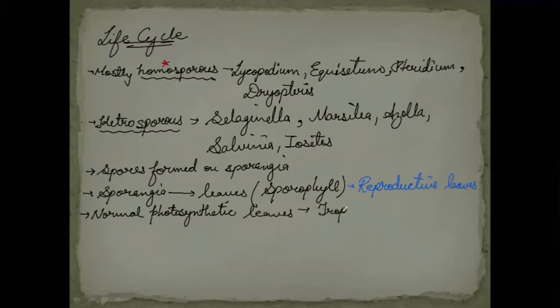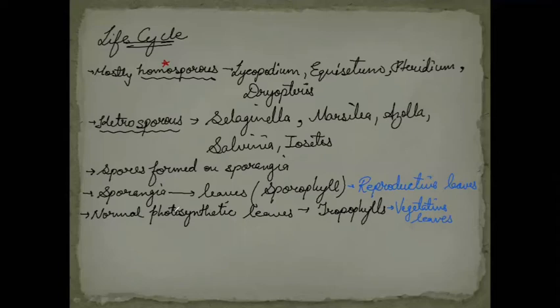What they are known as? Tropophylls. So from now you will be clear what are sporophylls and what are tropophylls. These tropophylls can be represented as vegetative leaves, because they are not playing any role in the reproduction.